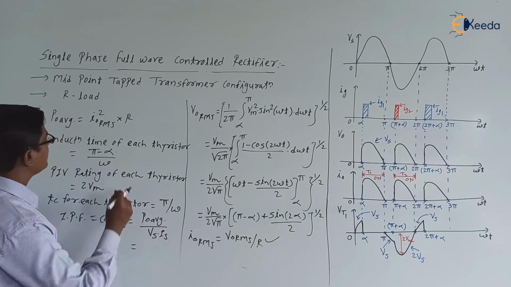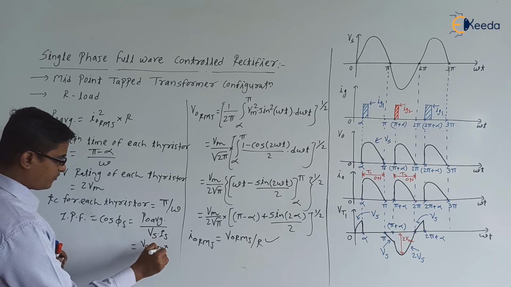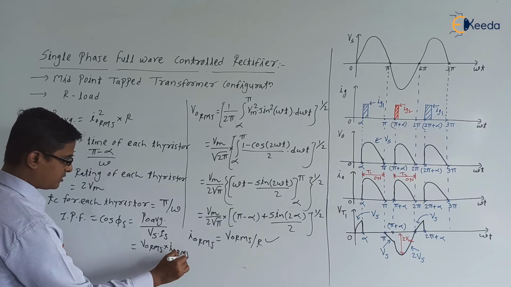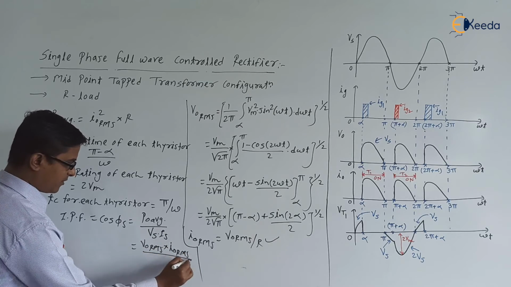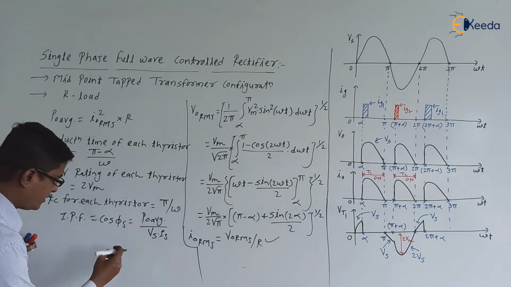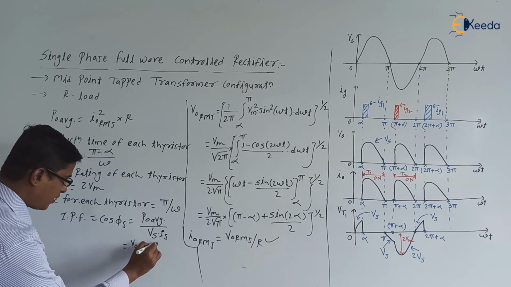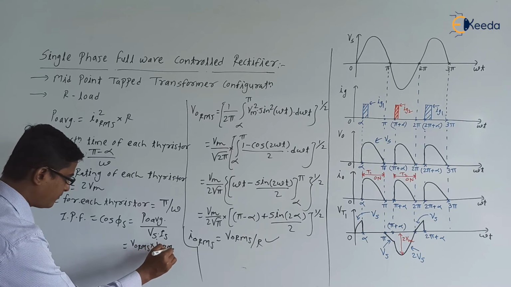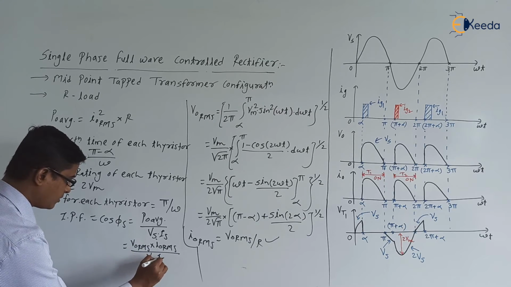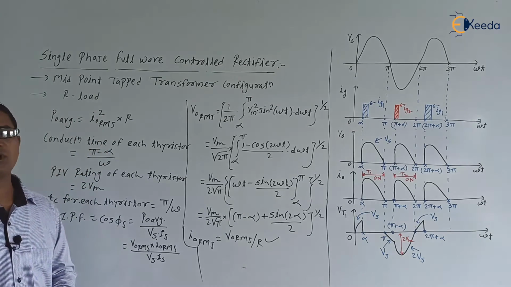P0 average is V0 RMS into I0 RMS, or I0 RMS square into R. So we can write input power factor is equal to V0 RMS into I0 RMS divided by Vs into Is. What is Vs? RMS value of the supply voltage. What is Is? RMS value of the supply current.